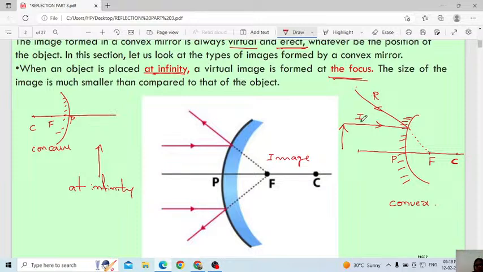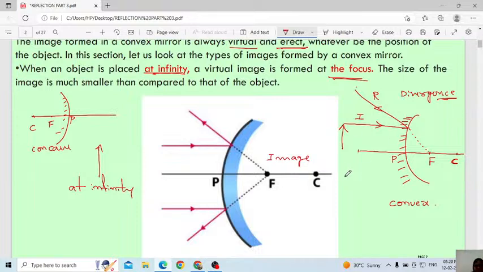According to the rule I told yesterday, if any ray is parallel to the principal axis, it will always pass through the focus. But here the ray will not pass through, because it will hit the mirror and reflect in this direction. But if you extend that reflected ray, it will meet at the focus. The extended ray, this one only we will call divergent, the diverging rays.